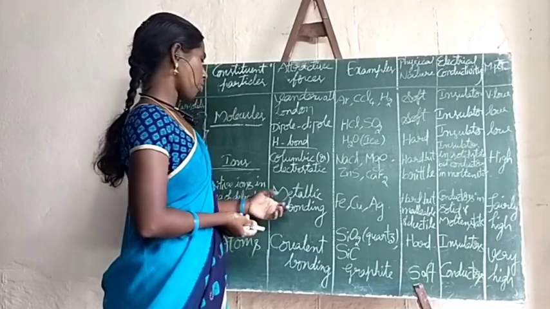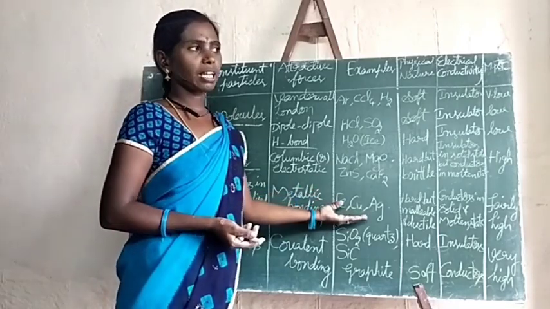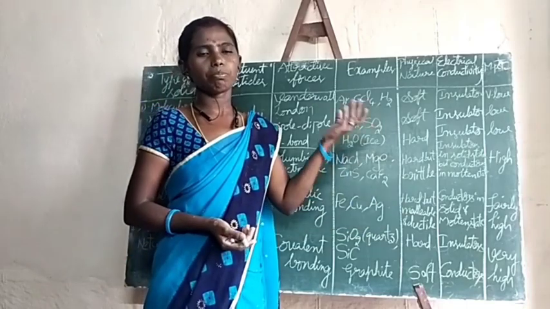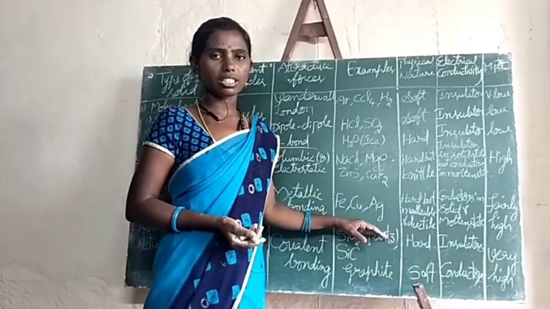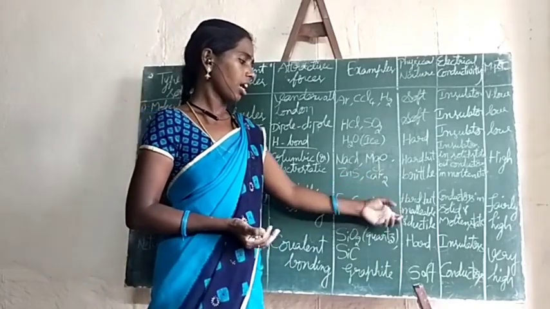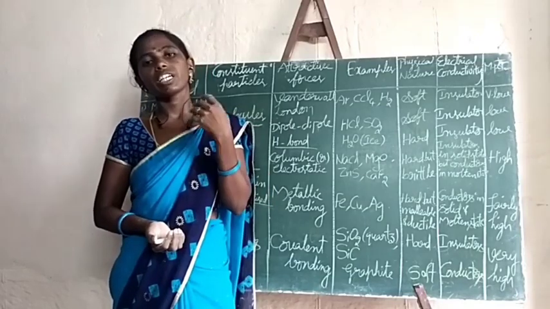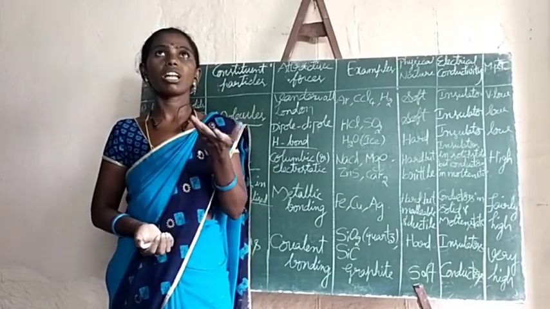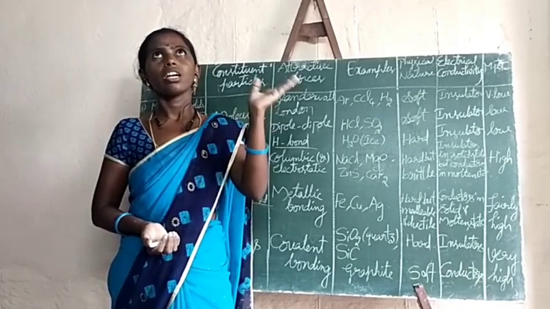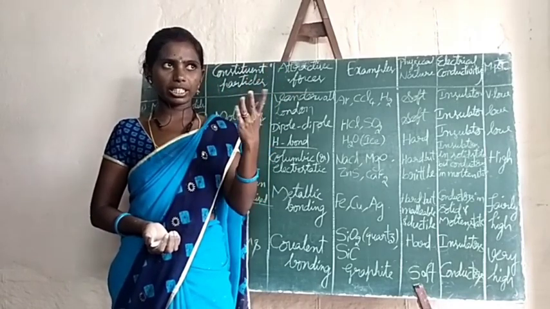So which type of bond will form? Metallic bond. And what are the best examples? Iron, copper, silver, all the metals are examples of metallic solids. They are hard but malleable and ductile. That means even though they are hard, we can convert them into thin sheets as well as thin wires. Now when we switch on, the fan will rotate and the bulb will glow.